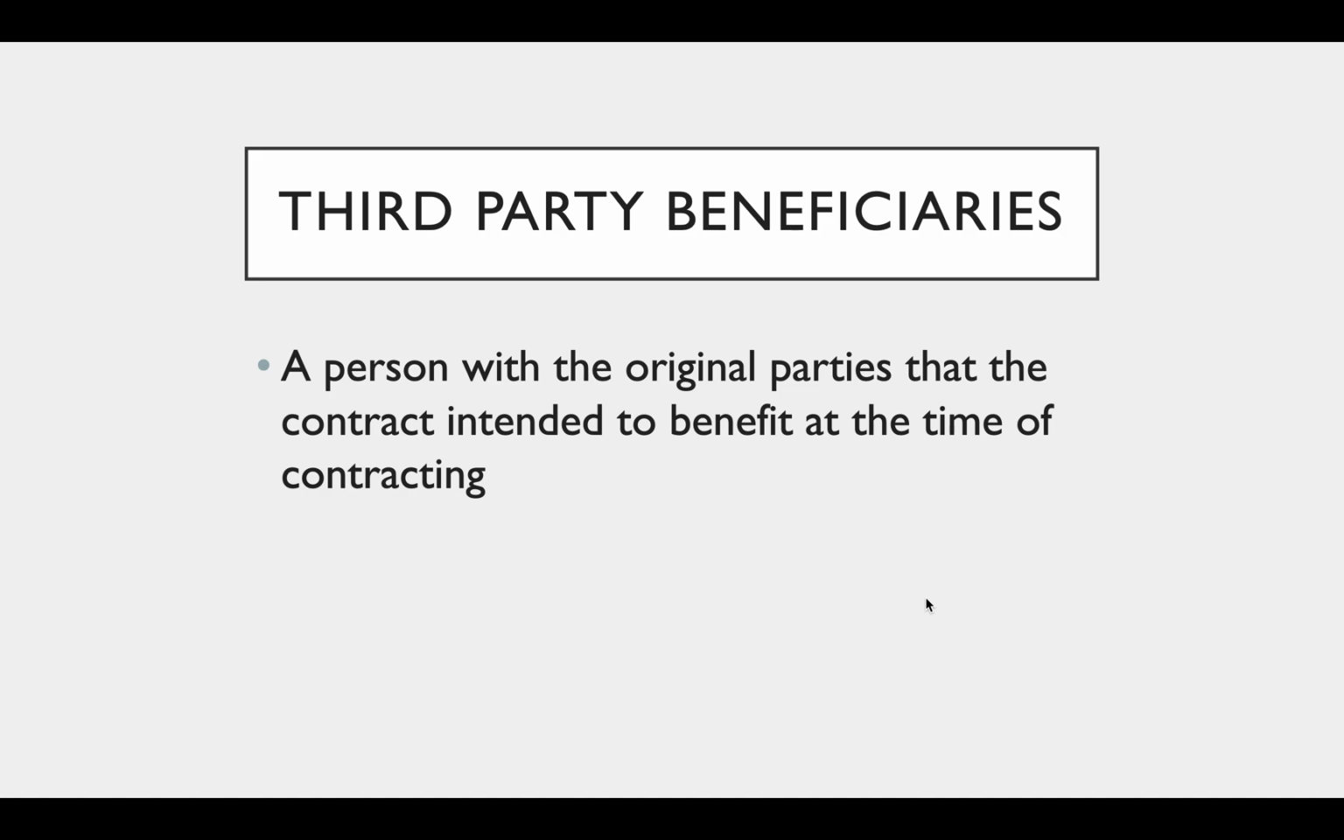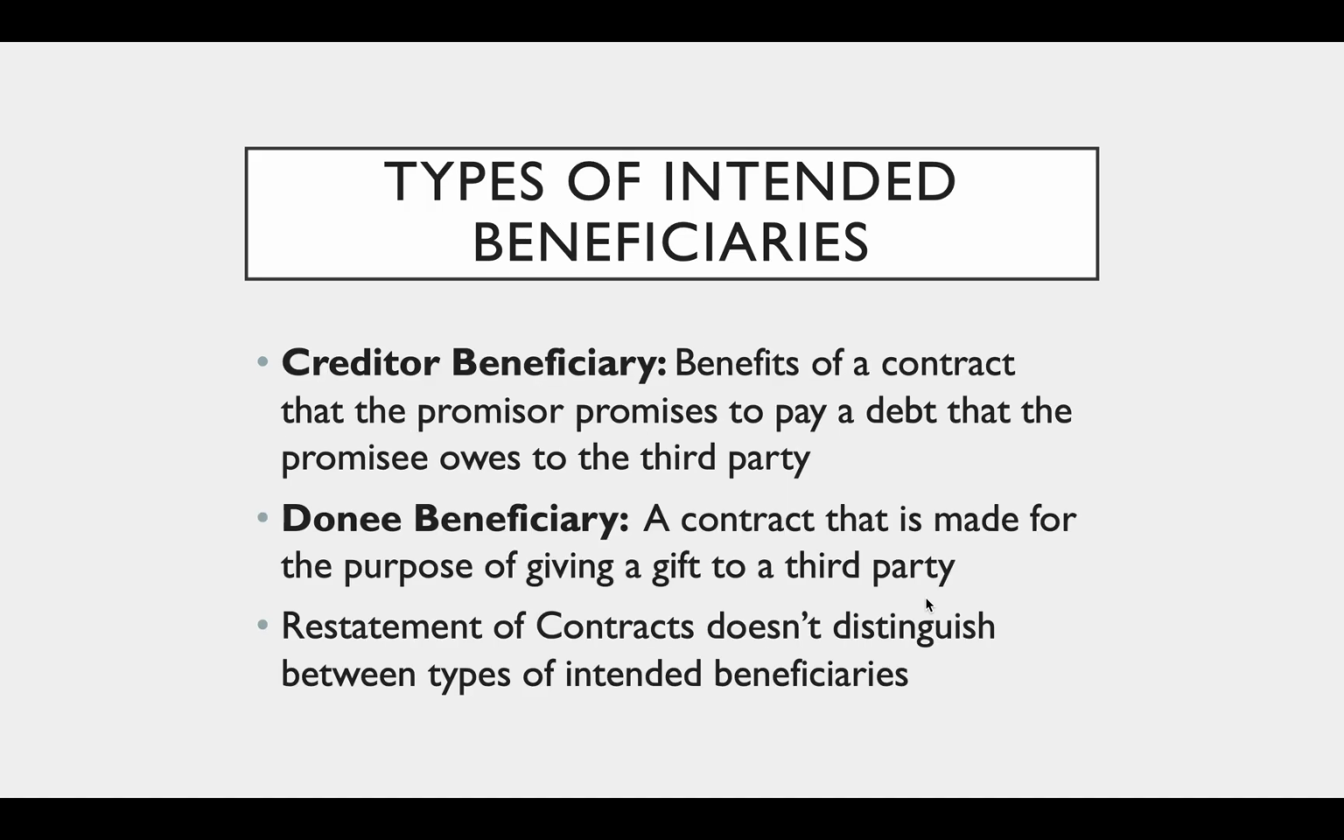A third-party beneficiary is a person whom the original parties to the contract intended to benefit at the time of contracting. The types of intended beneficiaries are: creditor beneficiary, where the promisor promises to pay a debt that the promisee owes to the third party. The donee beneficiary is where a contract is made for the purpose of giving a gift to a third party.